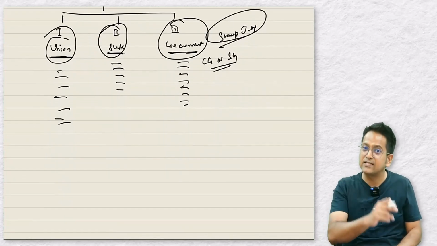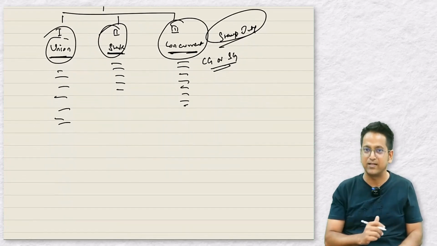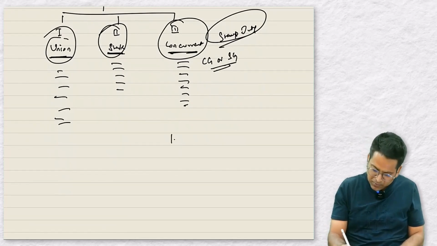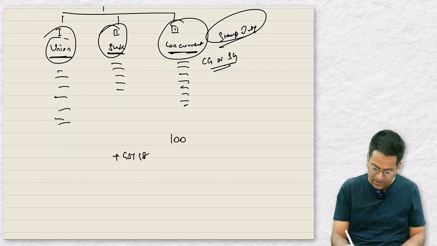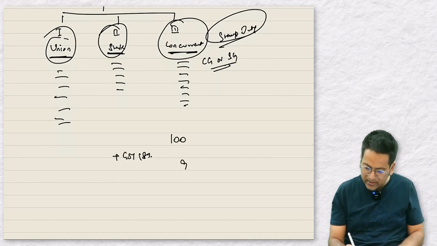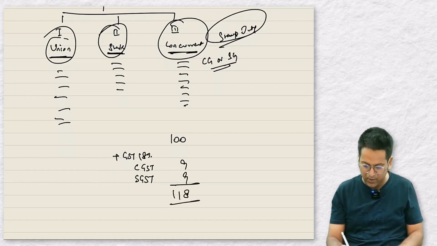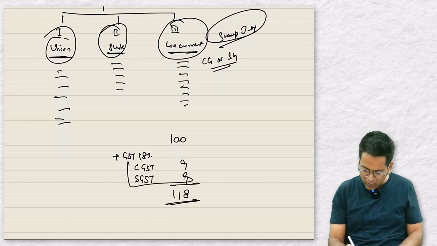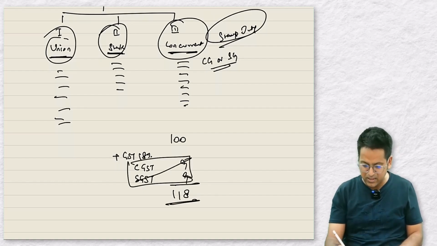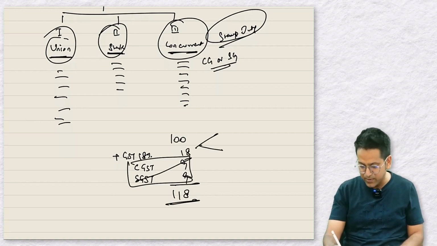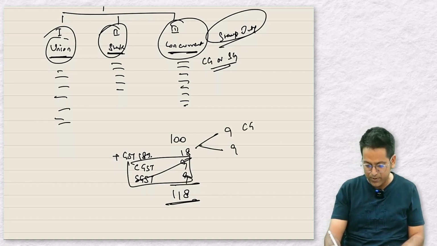GST is a tax. Specifically, it is dual GST that came to our country. When we buy an item worth 100 rupees and GST of 18% is applied on it, there are 9 rupees of CGST and 9 rupees charged as SGST. The total will be 118. Or if you don't understand this yet, you can think of it like 18 rupees GST will be levied, out of which 9 goes to central and 9 to state government. You will learn all about this as we go ahead.